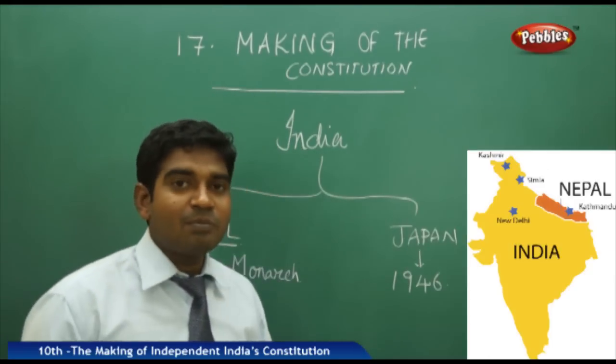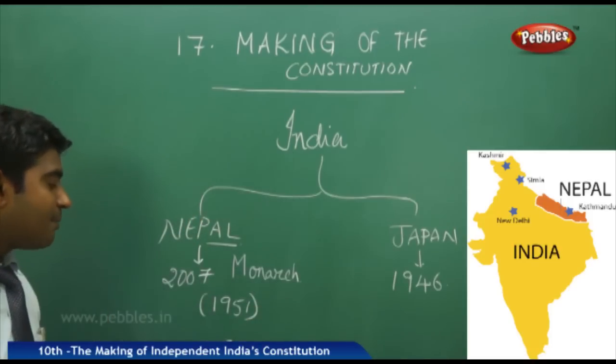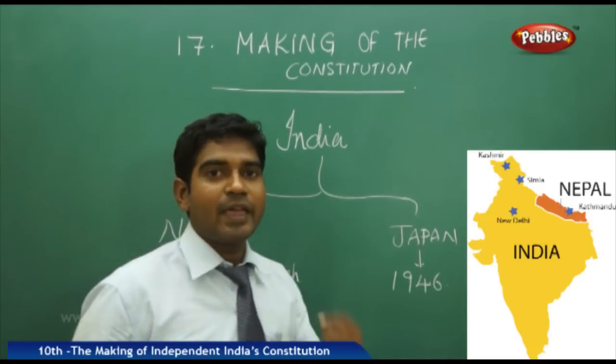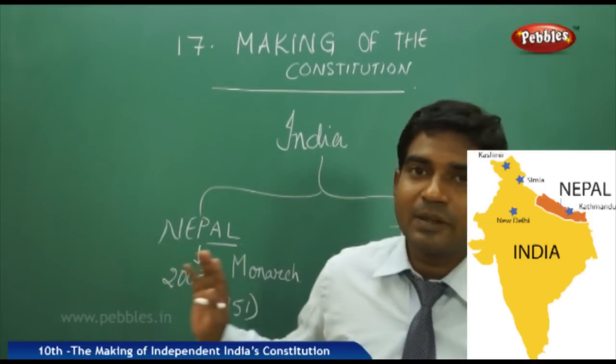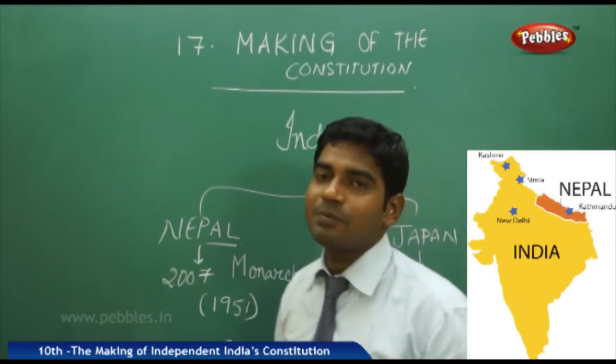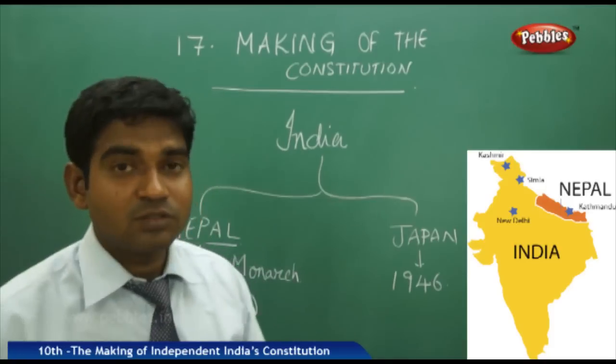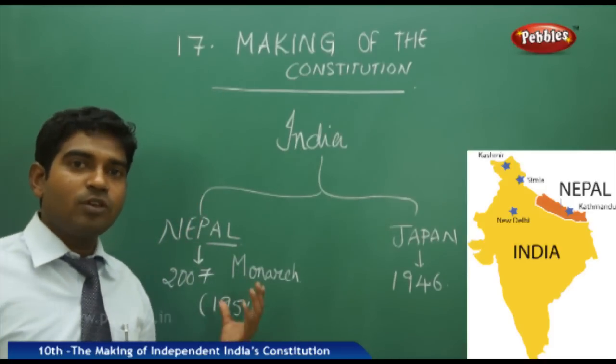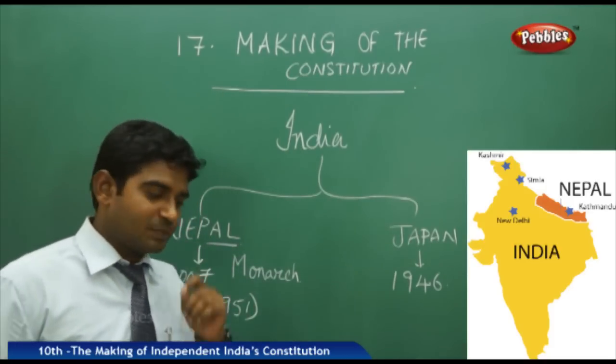Now coming back to Nepal, what has made Nepal not yet form a constitution? Even the Japanese people could form it by 1946, and Nepal has been trying since 2007. They have already formed the government. Now they are going to write, to draft, a constitution.